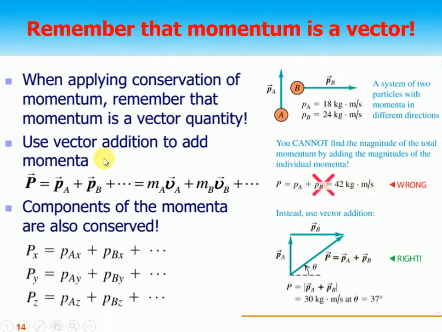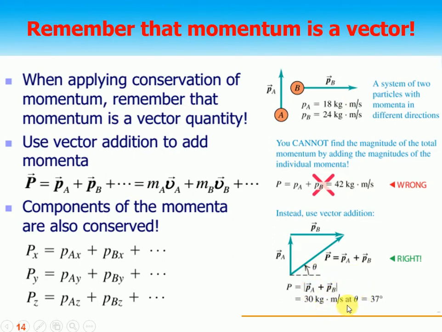So you cannot add momentum directly. For example, this is PA and this is PB. You cannot just add 18 plus 24. These are vector quantities, so they are added by the head-to-tail rule. PA, then PB, and this becomes a right-angle triangle. Similarly, you can find the momentum as the square root of 18 squared plus 24 squared, right?